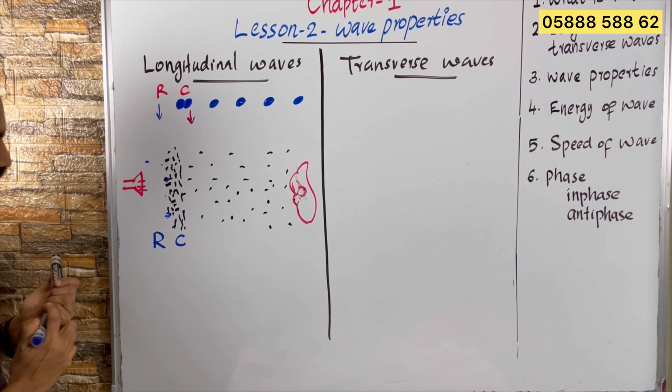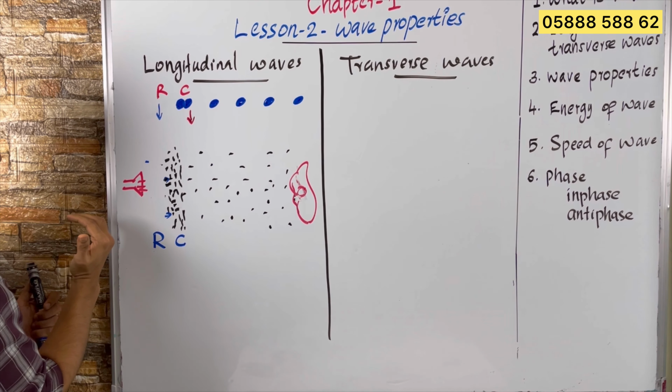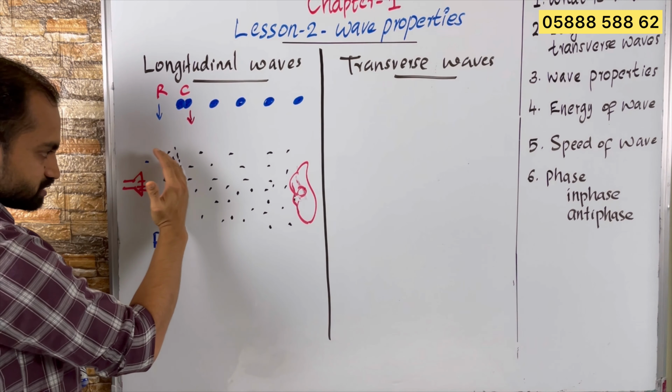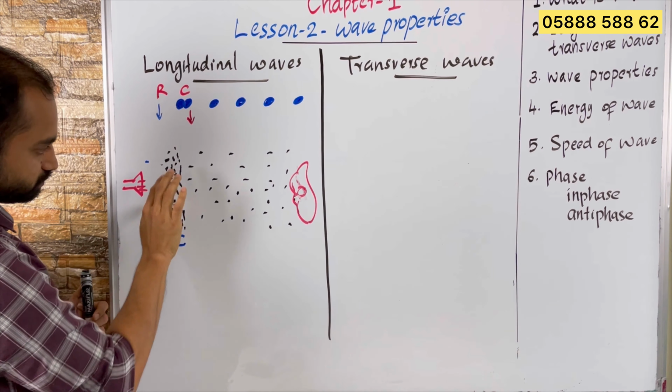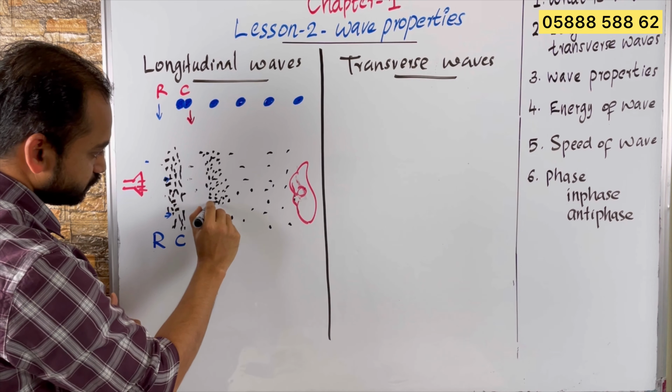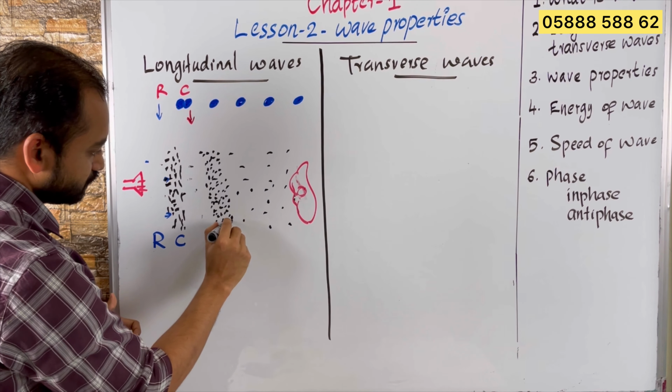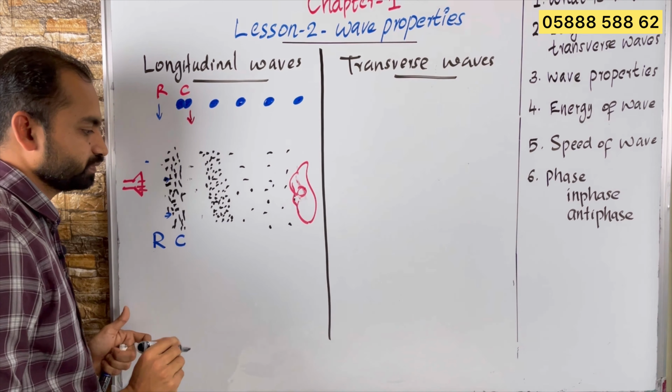Now what happens? This air will come back to its original position, and this air will be moving forward to hit the next air particle. So this compression will move to the next. The compression will move to the next. This happens if there is a wave pulse. Wave pulse means there is only one disturbance. One disturbance is called a wave pulse. Like I make a sound, beep, that is a pulse of sound.